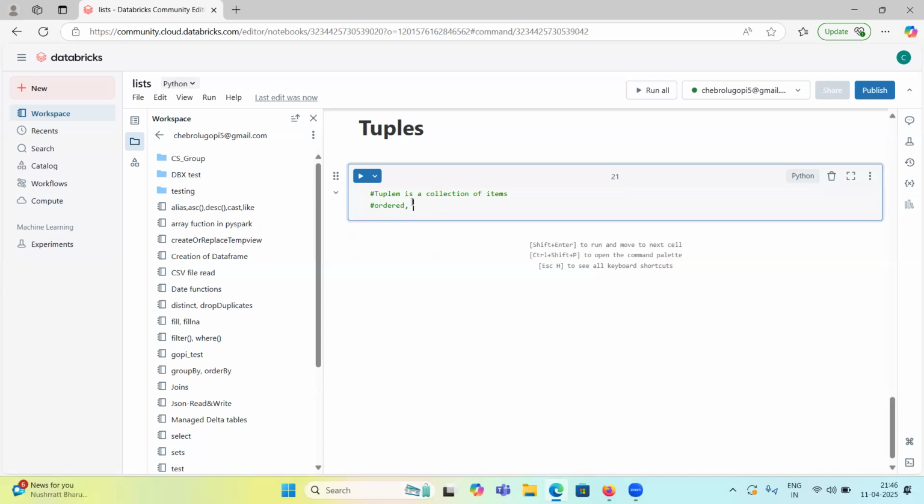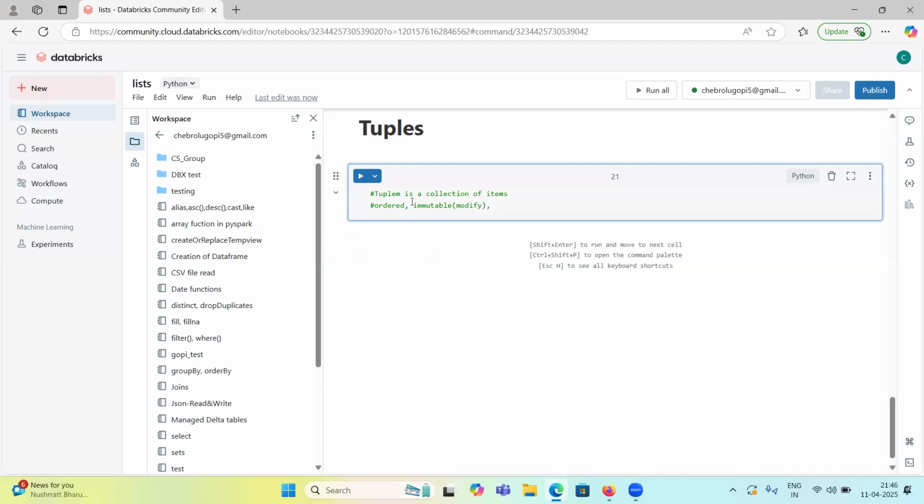But tuples we cannot change. These are immutable, which means we cannot modify them. Once the tuple is created, we cannot modify it.